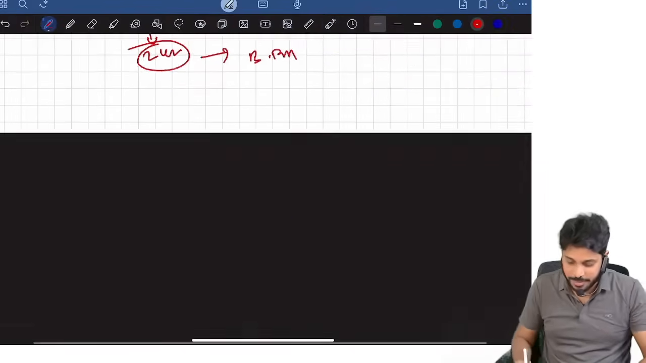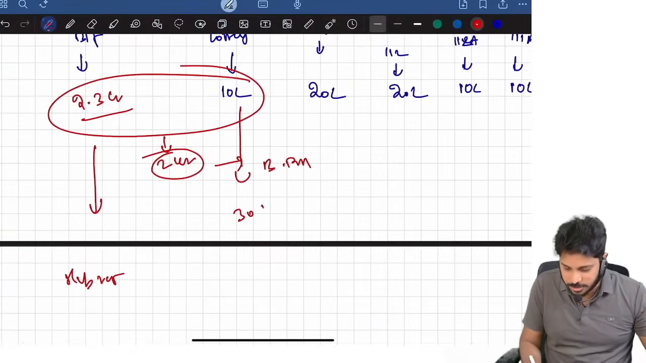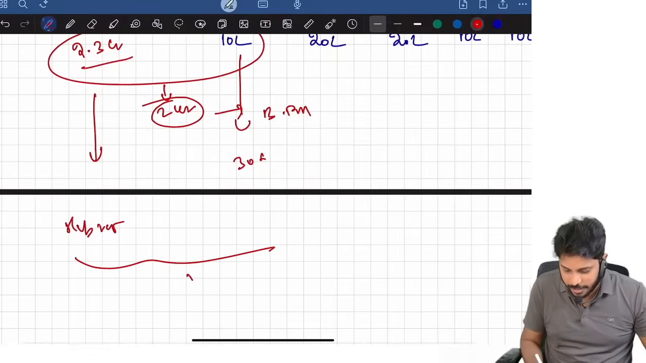How should you compute basic tax? On 2.3 crore, at slab rates you compute basic tax. On the 10 lakh, 30% you compute basic tax. Okay, you will get basic tax.